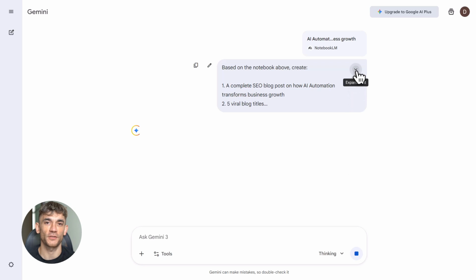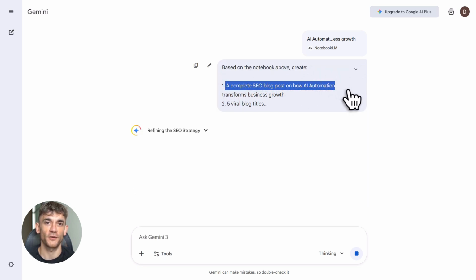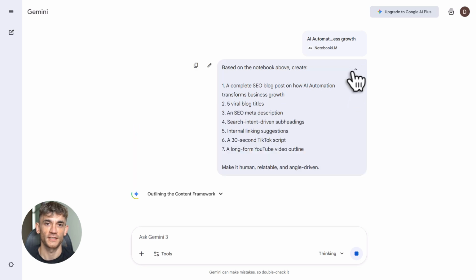Include 5 viral titles, a meta description, subheadings with search intent, internal linking suggestions, a short 30-second TikTok script, and a long YouTube video outline. Make it human, relatable, and angle-driven. Then let Gemini cook. In about 2 minutes, you've got a full blog post.